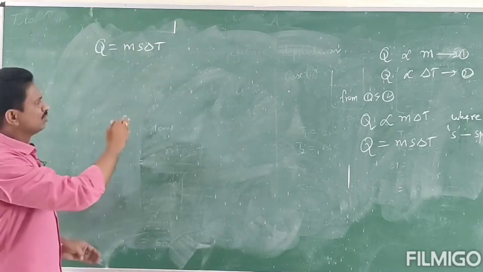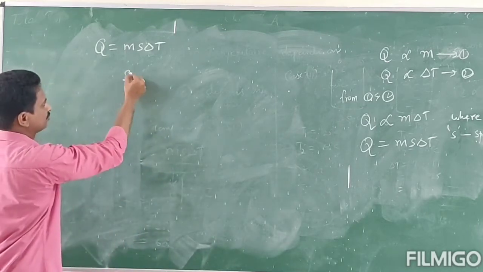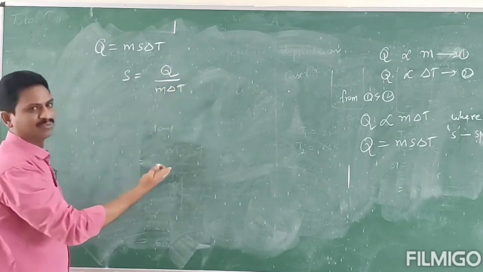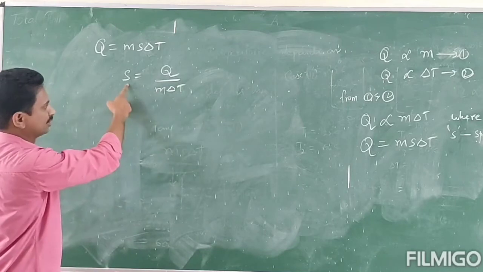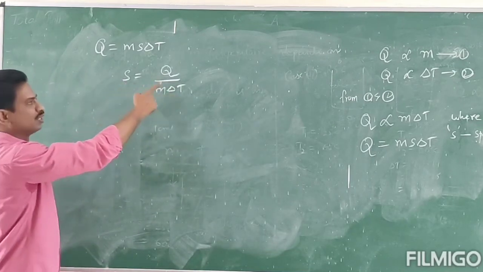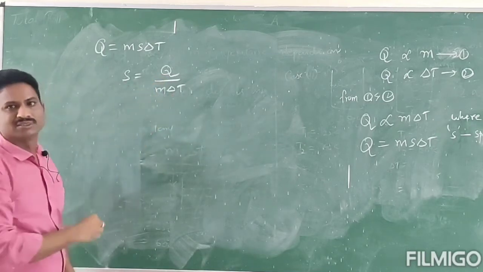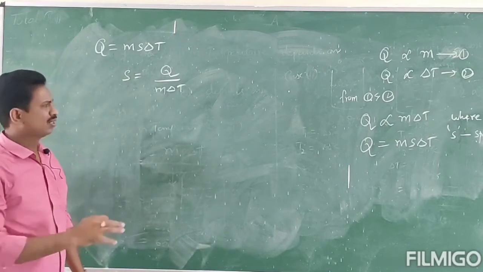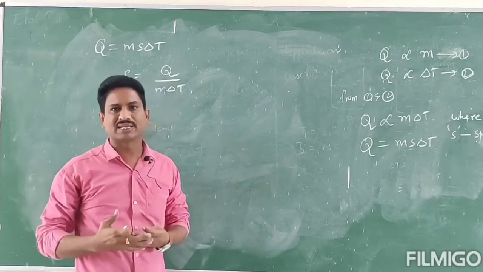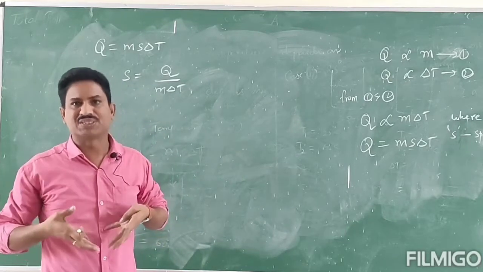Now, what is specific heat? To define it, let S be equal to Q by M delta T, using mathematical formulas. So what is specific heat? Q is heat content, M is mass, delta T is change in temperature. Among these physical quantities, we can take some quantities as per our wish.